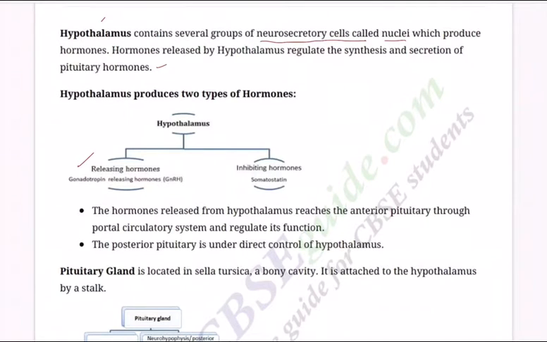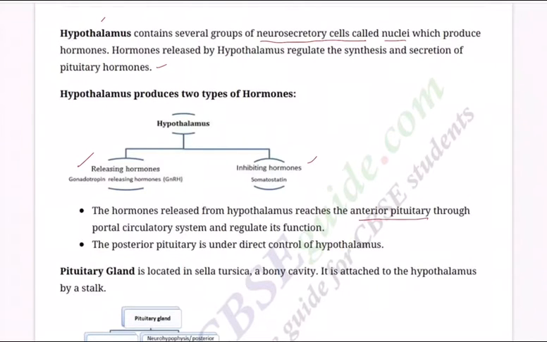One is the releasing hormones, like gonadotropin releasing hormone, GnRH, which influences the production of gonads. Then inhibiting hormones, somatostatins, these will reduce the speed of the activity at which a chemical process takes place. So it's a control mechanism. One speeds up, one reduces.